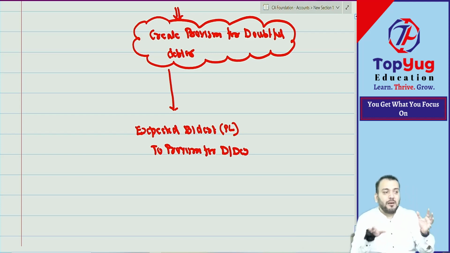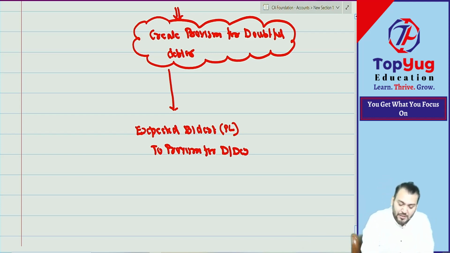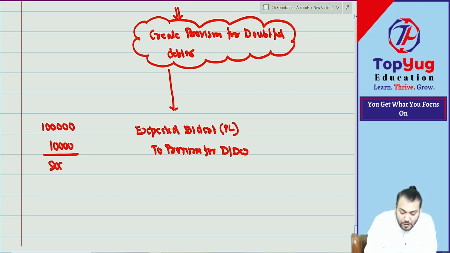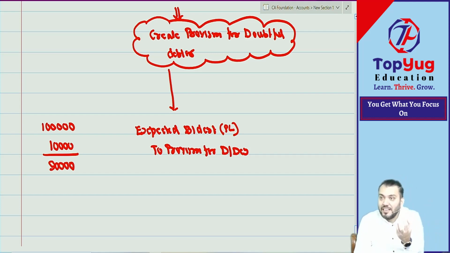If you remember, I said suppose we have earned 1 lakh profit. So we retain 10,000 from this and 90,000 is distributed to the owner. You remember in that conservatism principle I said my wife is my owner. So I will retain profit.